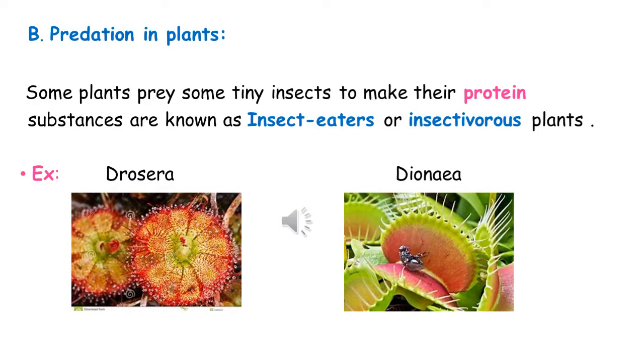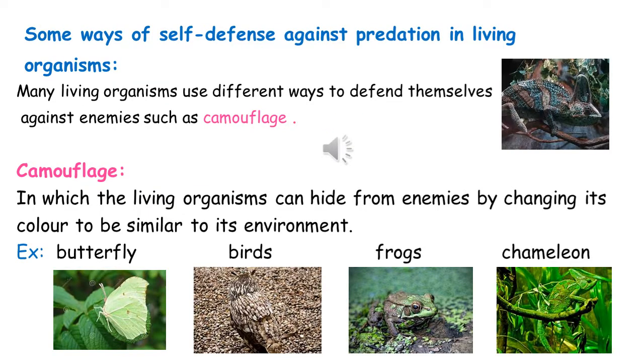Predation in plants. Some plants prey on some tiny insects to make their protein. These plants are known as insect eaters or insectivorous plants. Now we will talk about some ways of self-defense against predation in living organisms.